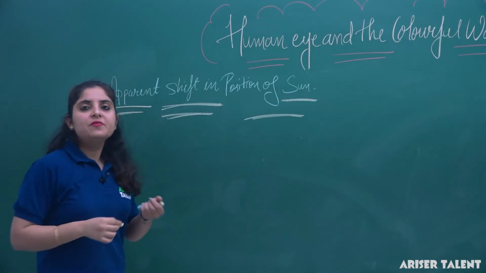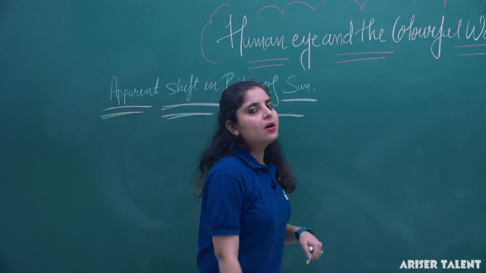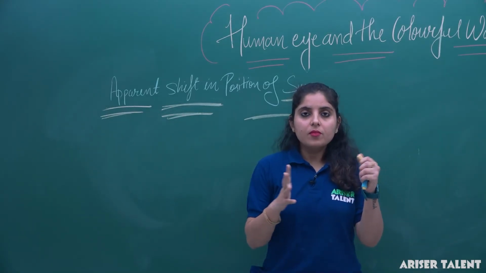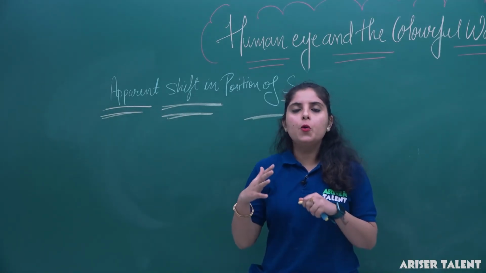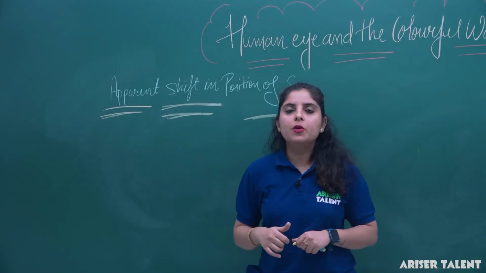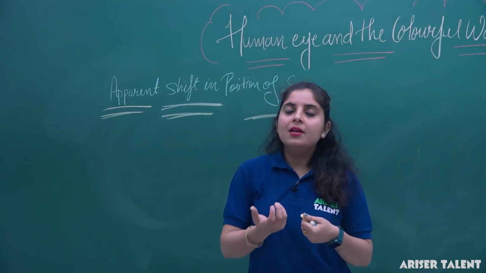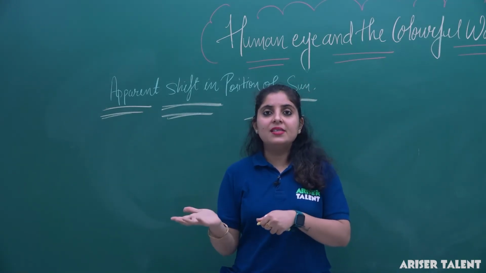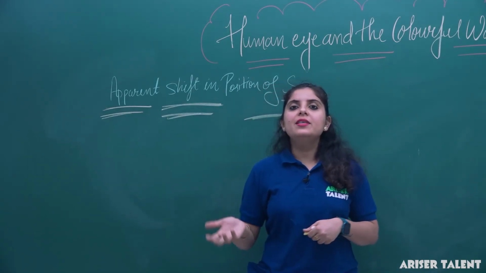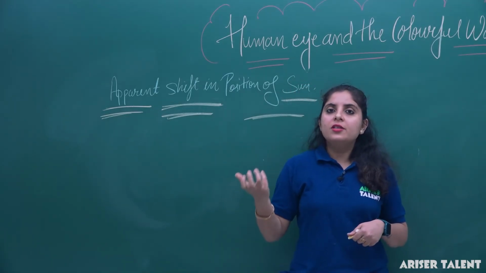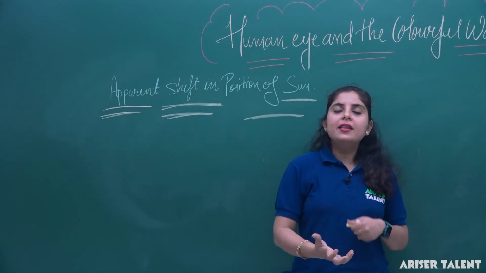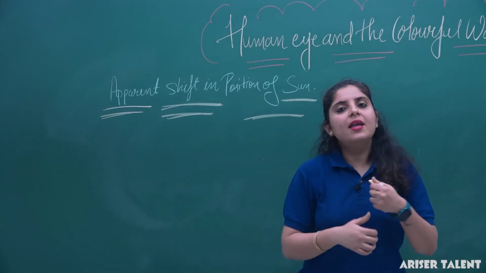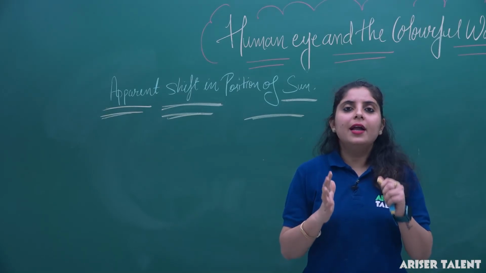Okay, now why is this phenomenon occurring? You have generally observed that there is always a delay in sunset and sunrise, and the overall day gets extended by up to 4 minutes. So why is this happening? The actual sunrise is only considered when the sun crosses the horizon. So whenever the sun crosses the horizon, the same phenomenon works there, and at the time of sunset the same phenomenon works, that is atmospheric